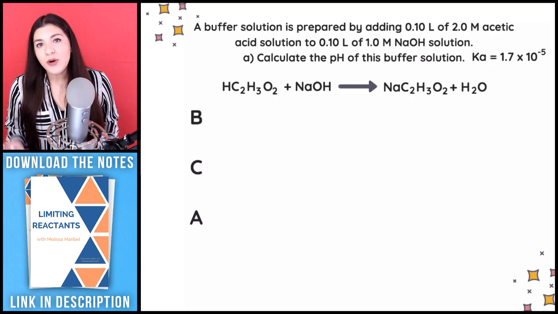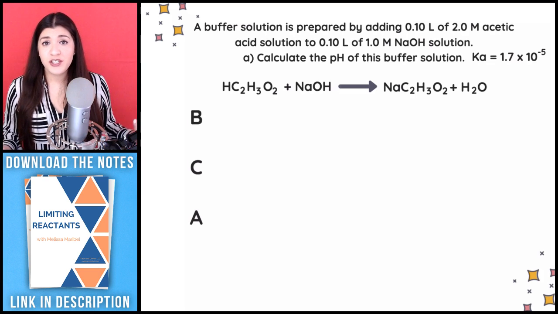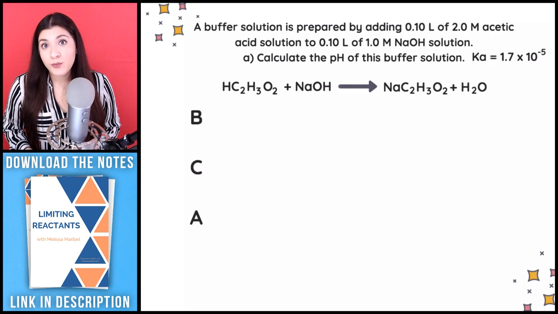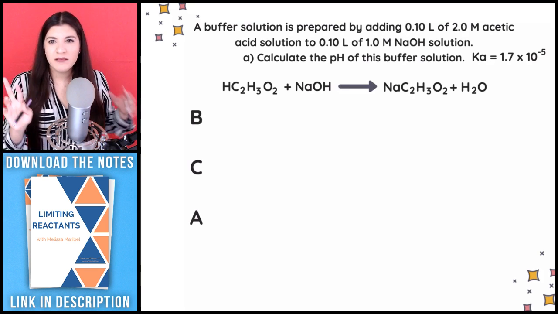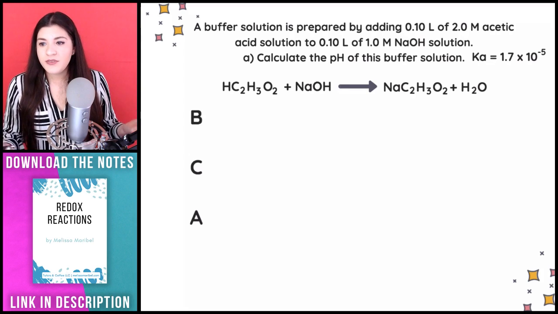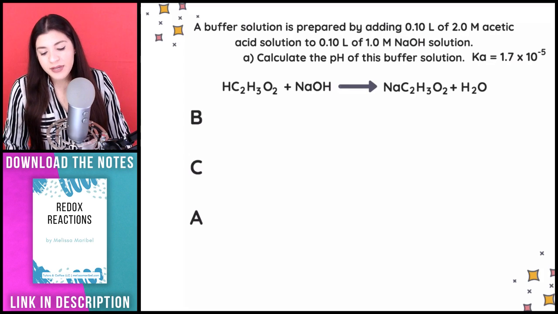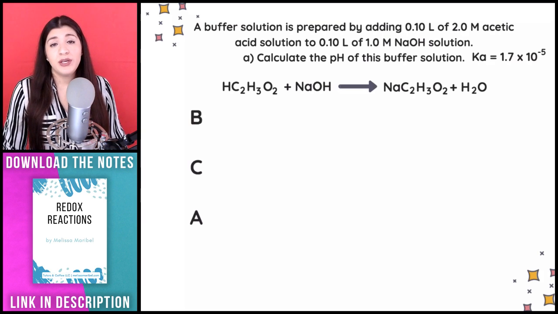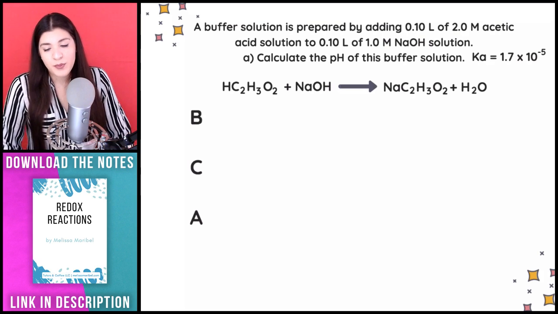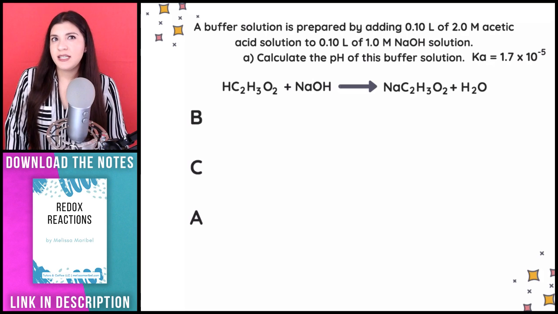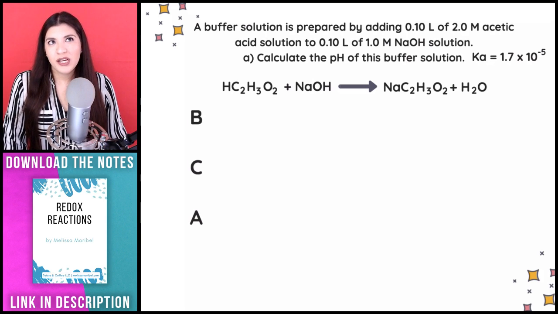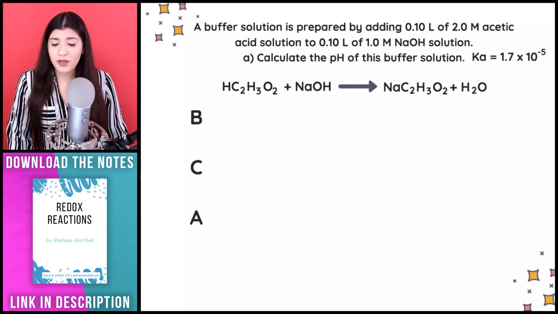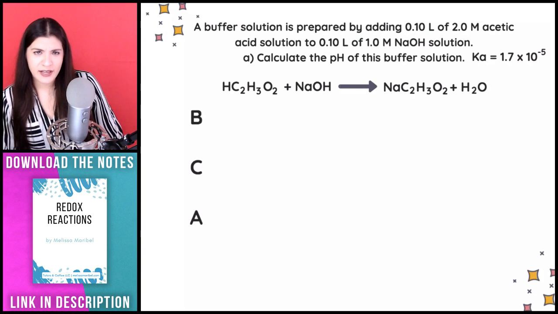So an ICE table handles everything in concentration or molarity. But a BCA table is going to be in moles. All right, so that's the main thing to figure out, which one's which. A BCA table is going to be with moles, and an ICE table will be used with molarity. You're going to typically see that in titrations or chemical equilibrium. And for BCA, you're typically going to see that with buffers. All right, so definitely know that.